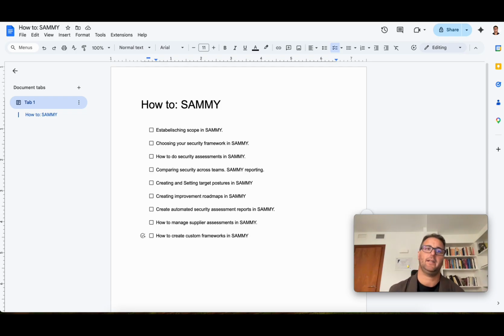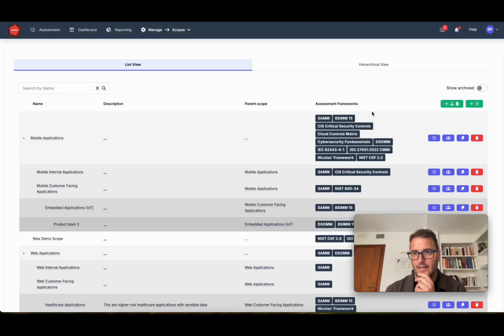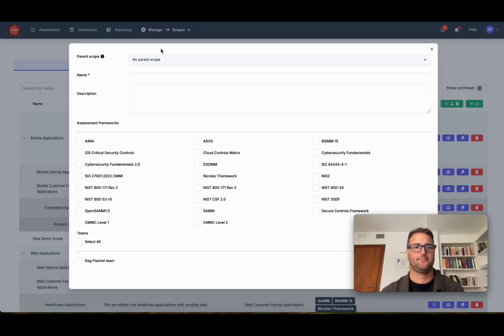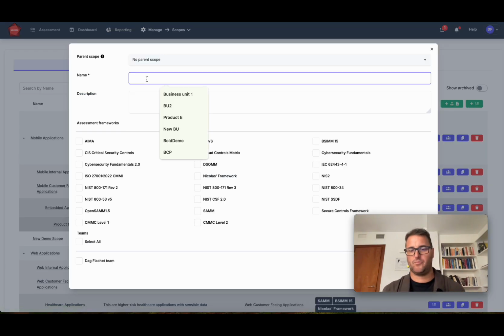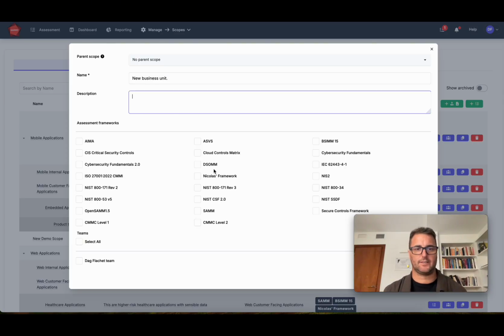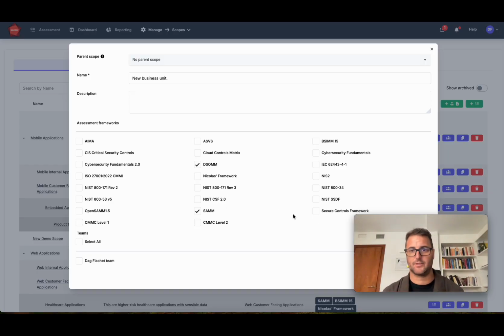Now, when we've created a scope within SAMMY, then we have to select a security framework. So how to select a security framework within SAMMY? Let's create a new scope so we have a clean slate. Let's say no parent scope. This is a new business unit. And we can already select the initial assessment here, or we can select multiple assessments.